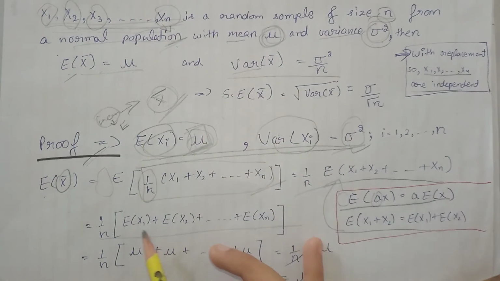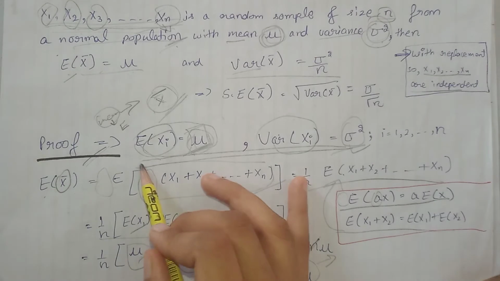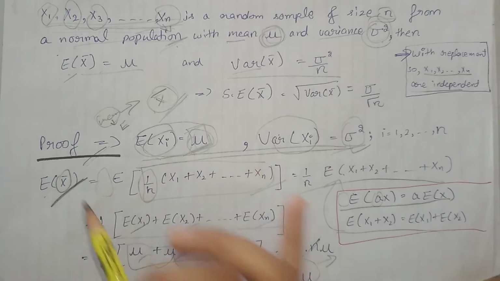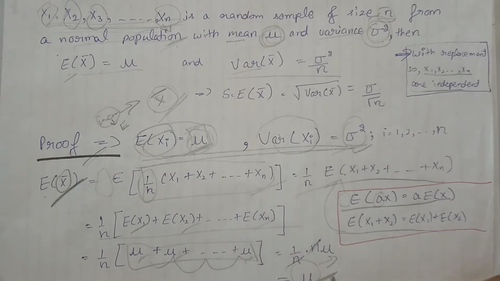So in place of these expectations we write mu. Now all of these are n terms, so in place of this we can write n times mu. After cutting we get mu, that is, the mean of the sample mean is equal to the mean of the population from which the sample is derived.